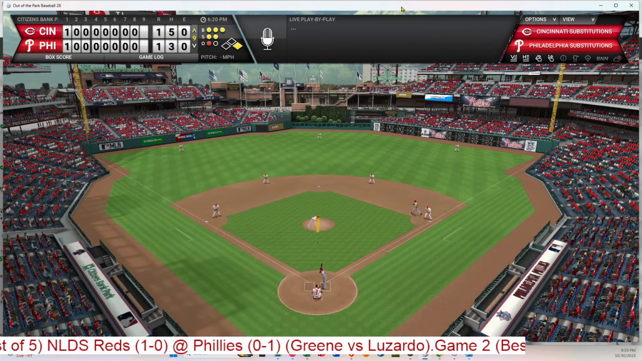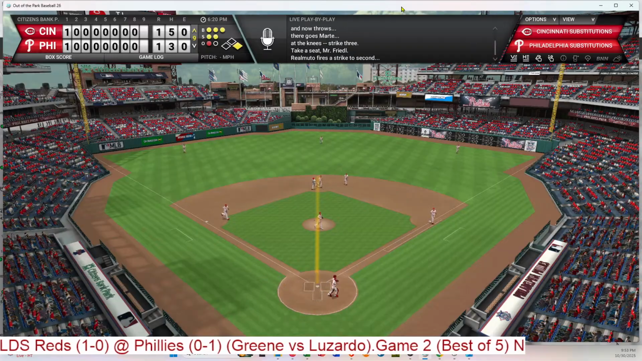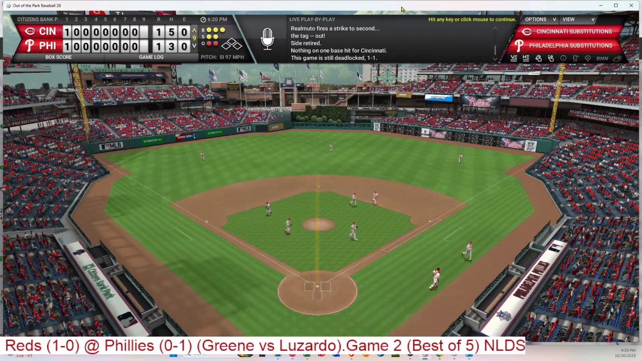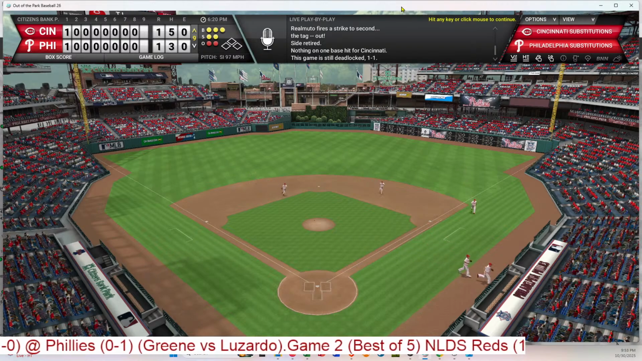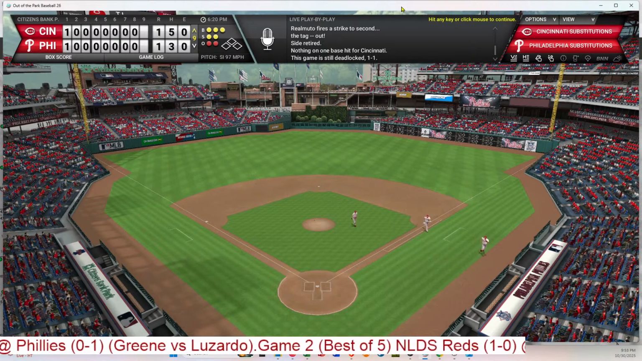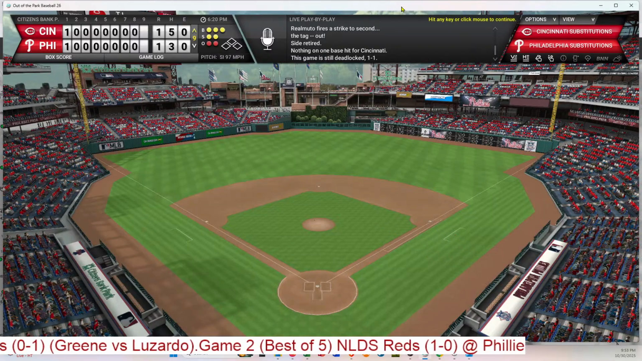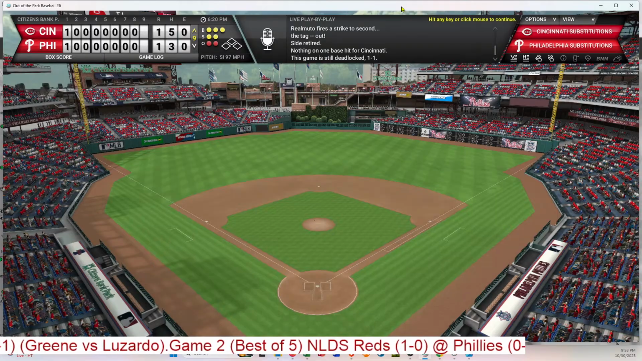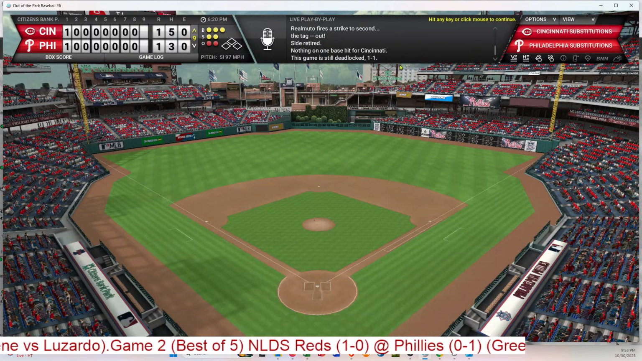Full count. And he goes, and he strikes out, and they throw him out at second base, and a double play. So the Phillies get out of it. Catcher to second after the strikeout, and that's the third out. So nice and clean for Duran. Will he pitch the 10th if we go that far? I don't know. We might.